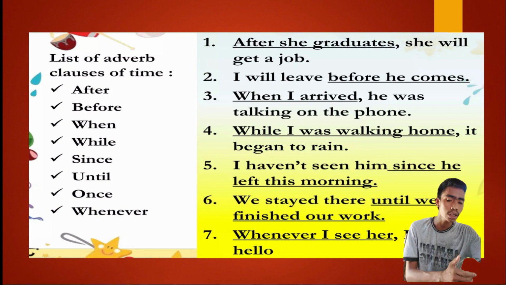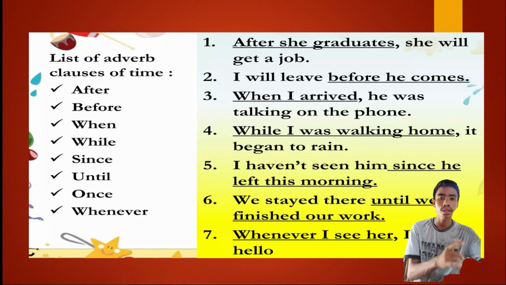So the adverbial clause is put on the last part of the sentence. Second, I will leave before he comes. The underlined words here, before he comes, are our adverbial clause, and as you can see, it is on the last part of the sentence.